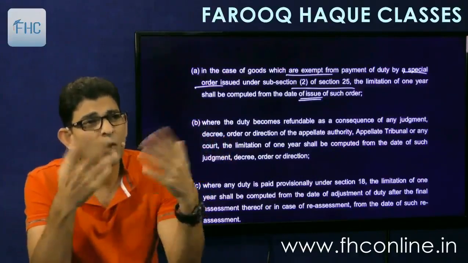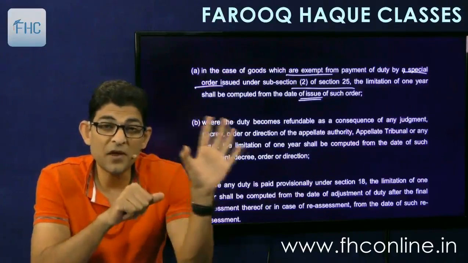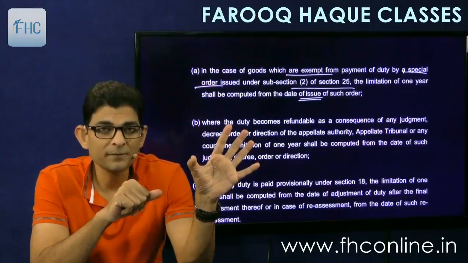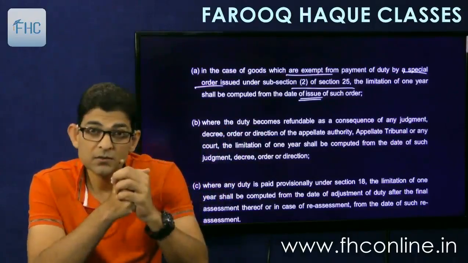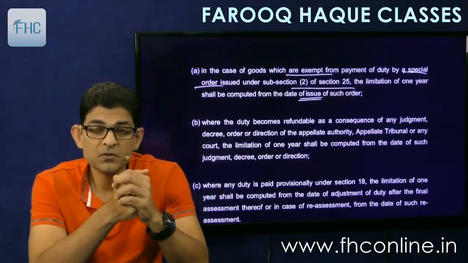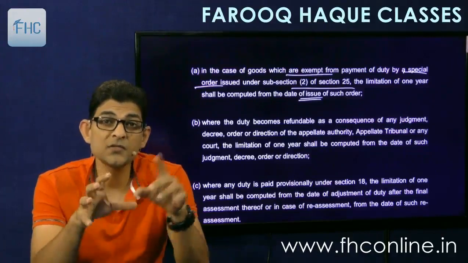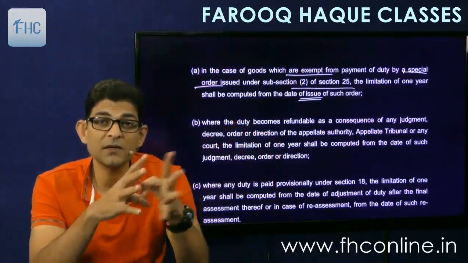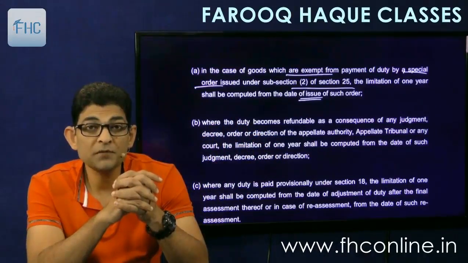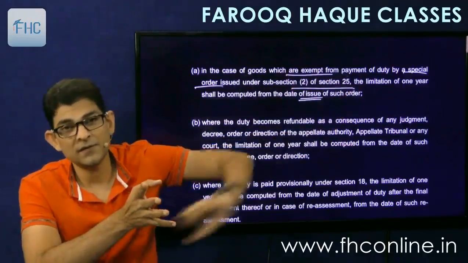But now let's take a theoretical, good looking example, that if there is a flood situation somewhere in India, like we have got Kerala floods, and Farooq Haque, who is an importer, says that he wants to import 10,000 tents to be supplied as relief material to the Kerala flood victims. So I am importing 10,000 tents, good quality tents, to be supplied as relief material.